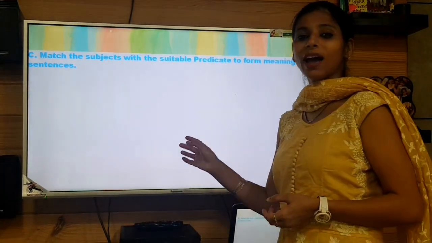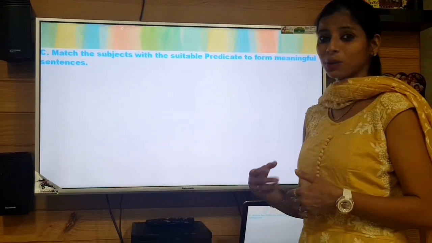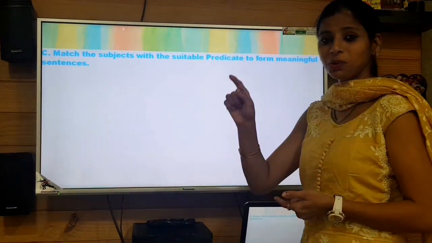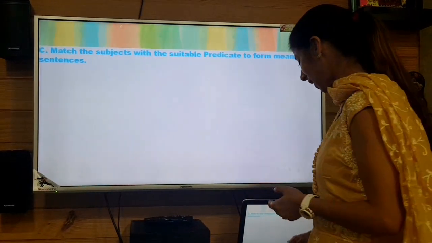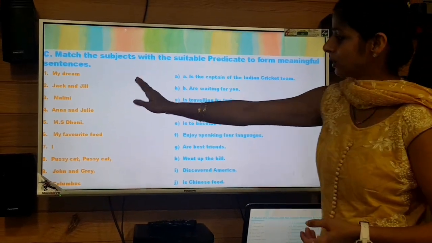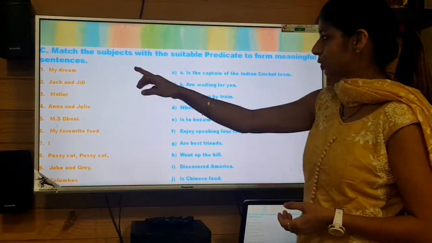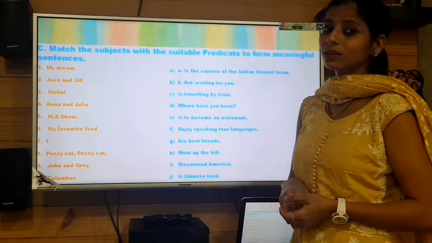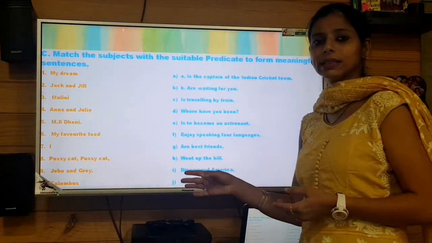Now you have matching exercises, which you are quite interested to do. Matching exercise is your favorite exercise. So here you have column A and column B.